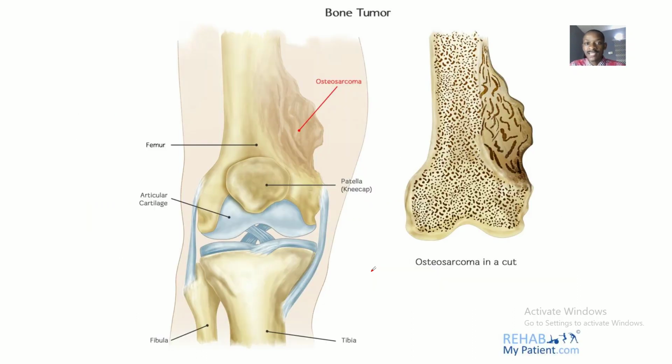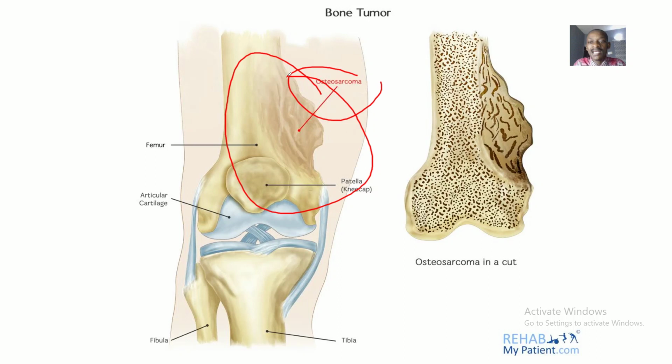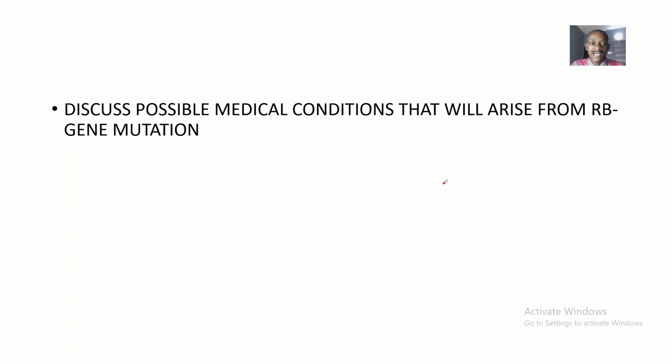So guys, that's it. And ending up, you will see what osteosarcoma is. Osteosarcoma is basically a cancer that affects the bones, just like the way I said it. I hope you have had a well visualized lecture on RB gene mutation. Just make sure you watch the lecture over and over again so that it sticks in. So that's it, guys, and bye for now.